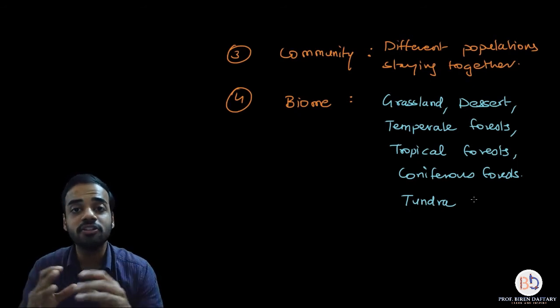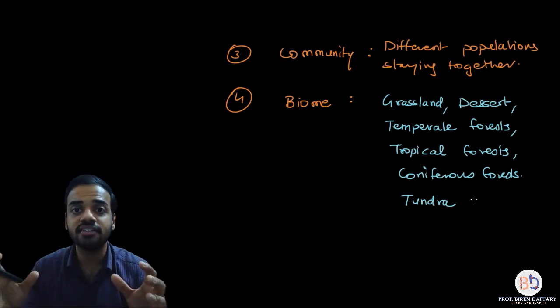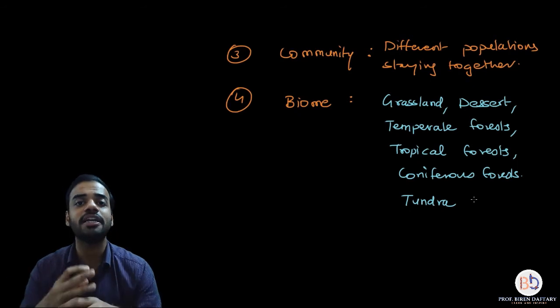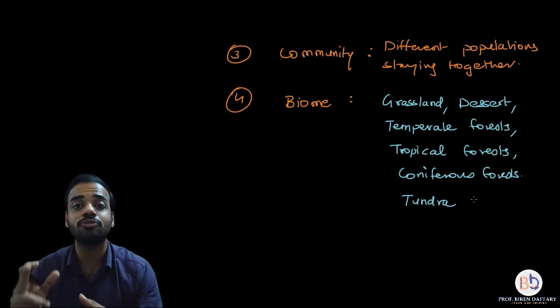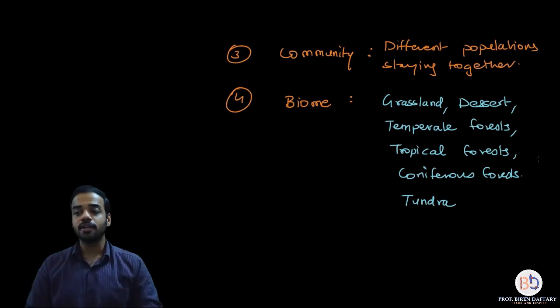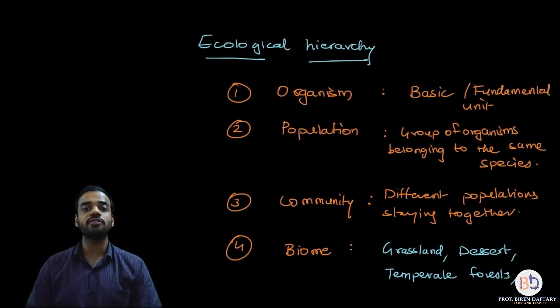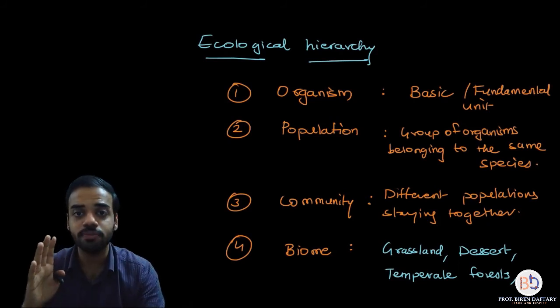So a biome is a very huge piece of a terrestrial region which has many different communities. Each community has many different populations, and each population has many organisms, but all the organisms belong to the same species. So I hope this is clear. This part is called the ecological hierarchy. Before this, we studied the definition of ecology. I hope this is clear.